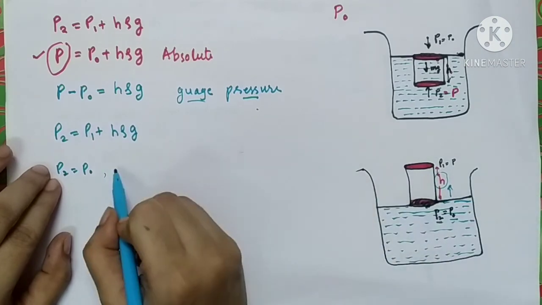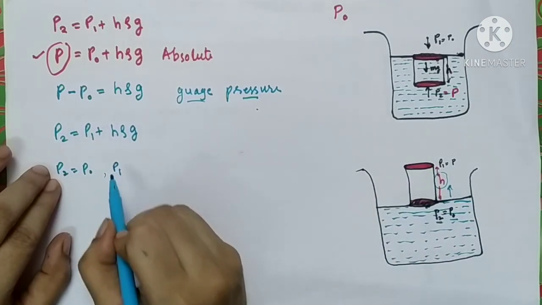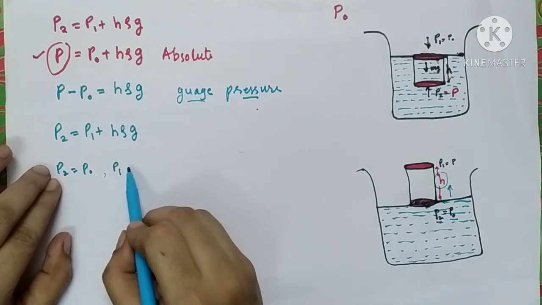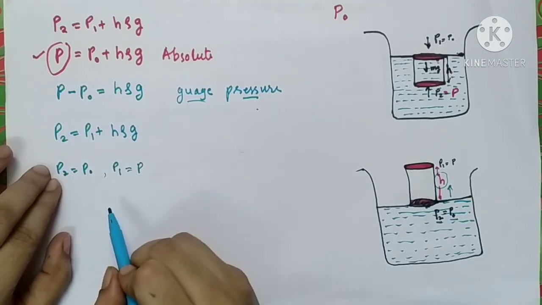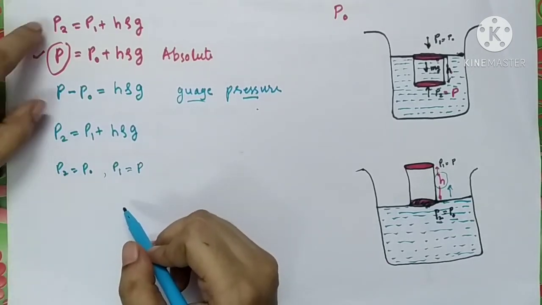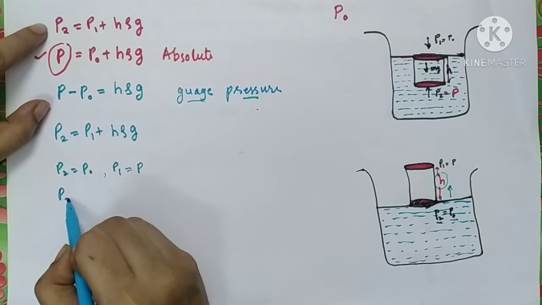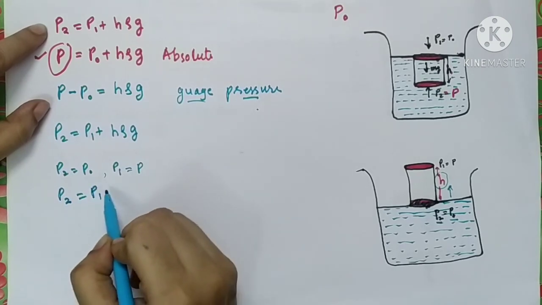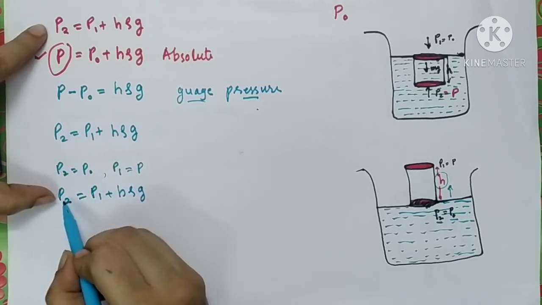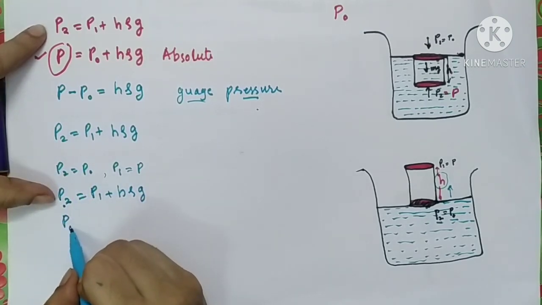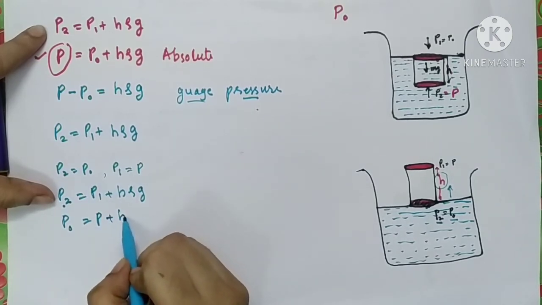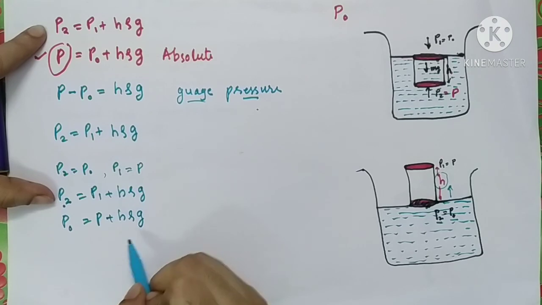On the top of the cylinder, let the pressure exerted be P1, and let it be denoted as P. So our equation of pressure, we all know, is P2 equal to P1 plus H rho g. P2 is P0, and P1 is P, so P0 equals P plus H rho g.